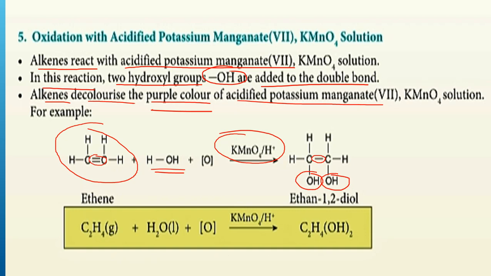So from ethene it will produce ethane 1,2 diol. Diol here refers to the 2 OH added. Okay, 1,2 here is referring to the positions of the OH. This one is carbon number 1, this one is carbon number 2. So it will form ethane 1,2 diol.